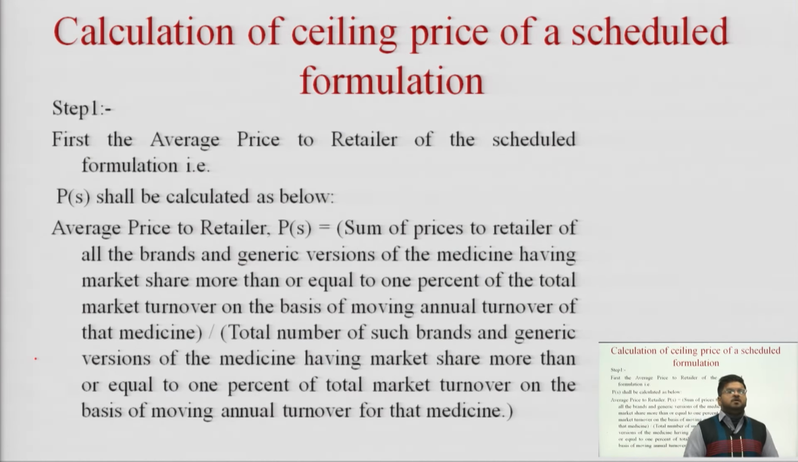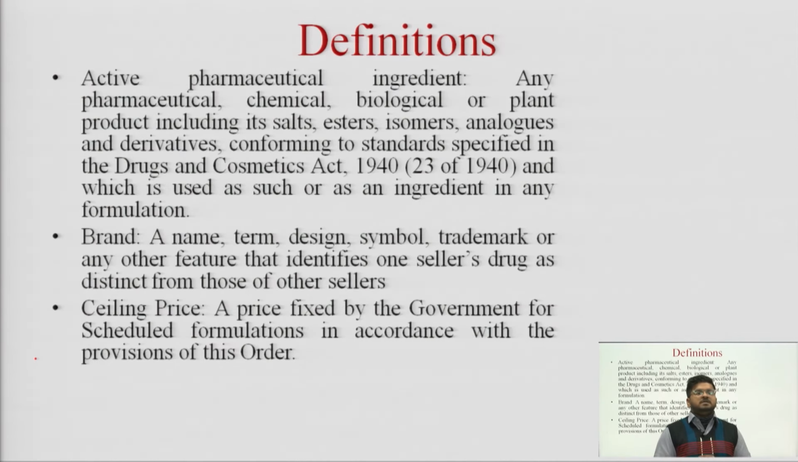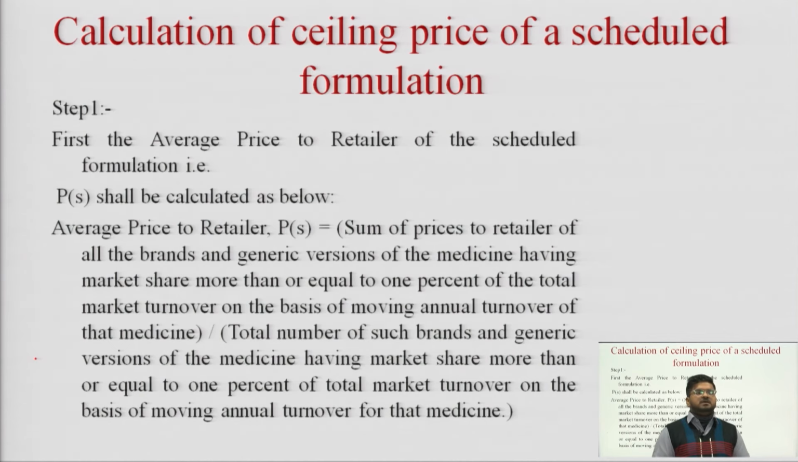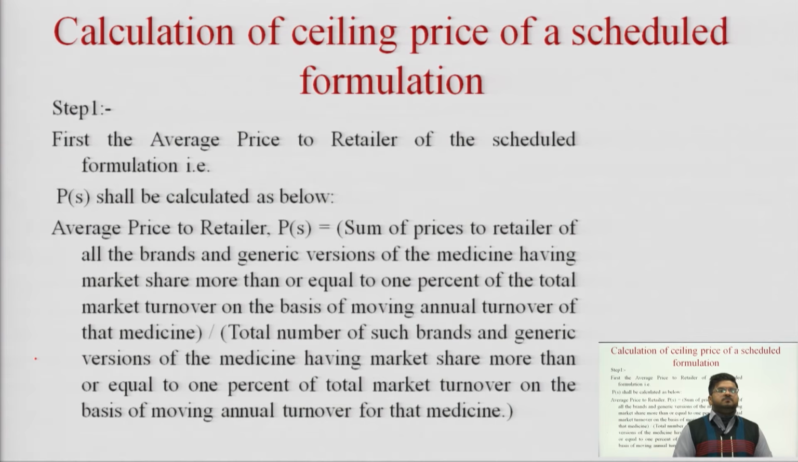Then another topic is how you will calculate the ceiling price of a scheduled formulation. What we studied about the ceiling price in the last slide: ceiling price is a price fixed by the government for a scheduled formulation in accordance with the provisions of this order. So how will the ceiling price be calculated? There are step 1 and step 2. Step 1: first, the average price to retailer of the scheduled formulation, that is PS, shall be calculated as follows.